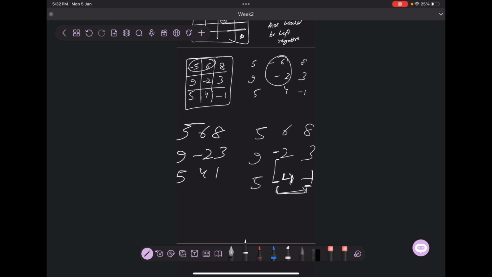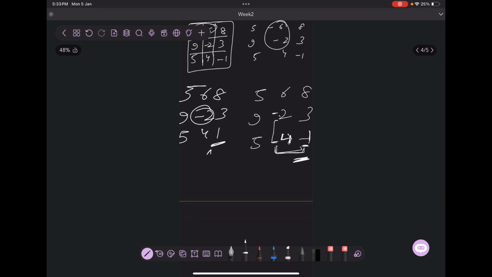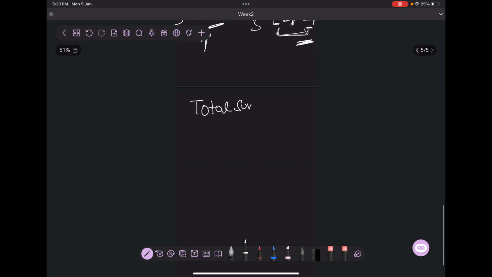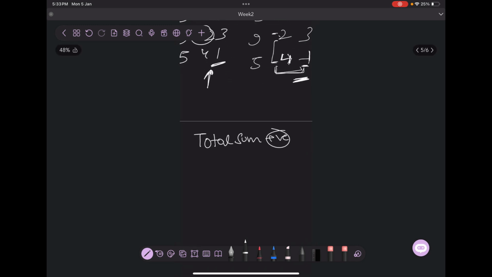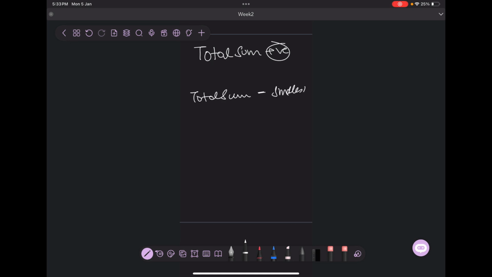So what I did was, I had an option to either keep -1 as negative, or lift the sign of -1 and keep 2 as negative. But I would make sure to have the minimum number as negative, because ultimately I want to increase the total sum. That is the target. So from here we can conclude that in the case where we have an odd number of negatives, the answer would be the total sum minus that smallest number. When I say total sum, this total sum is except the smallest number.